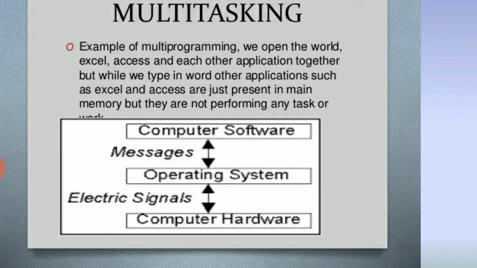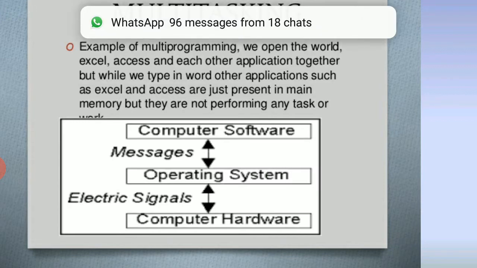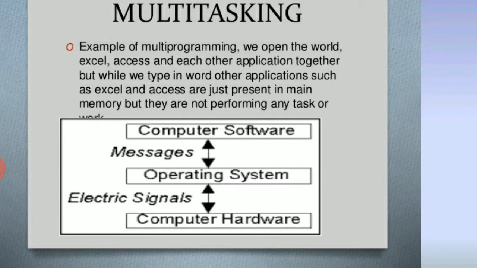So this is a multitasking example. Once we install MS Office, MS Word, MS Excel, MS Access and MS PowerPoint are all available. In Word we create documents, in Excel we create cells, additions and sums of calculations.